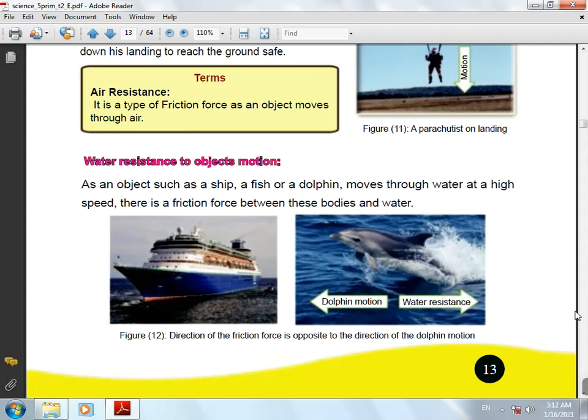Again, we agreed on what is meant by air resistance. It is a type of friction force as an object moves through air. Then what is meant by water resistance? It is a type of friction force as an object moves through water.